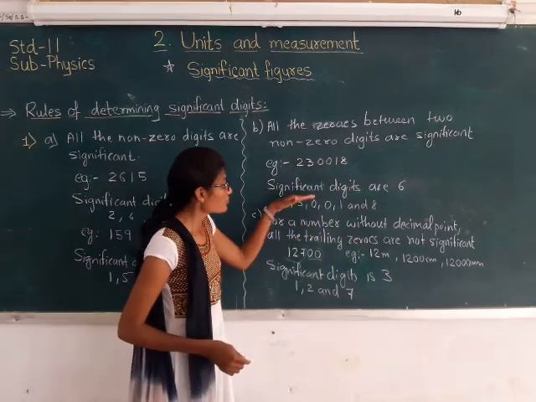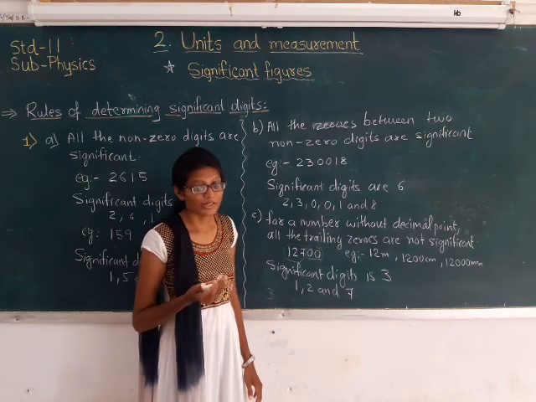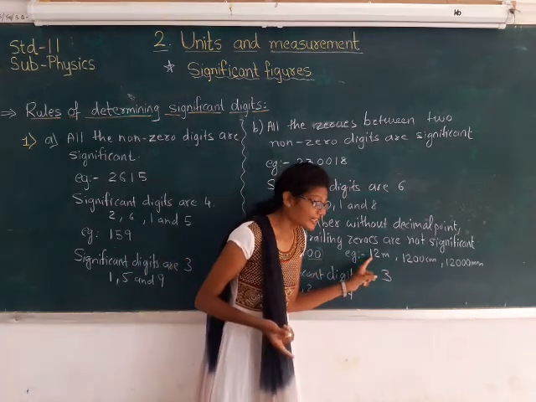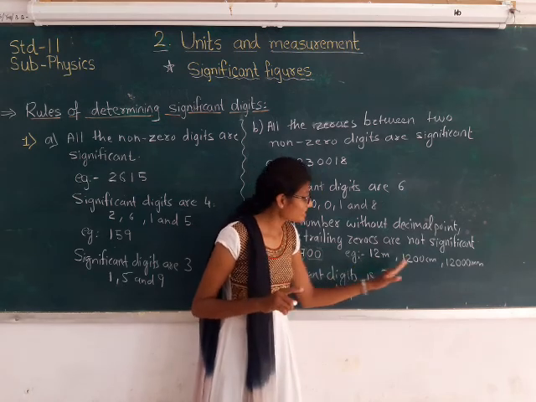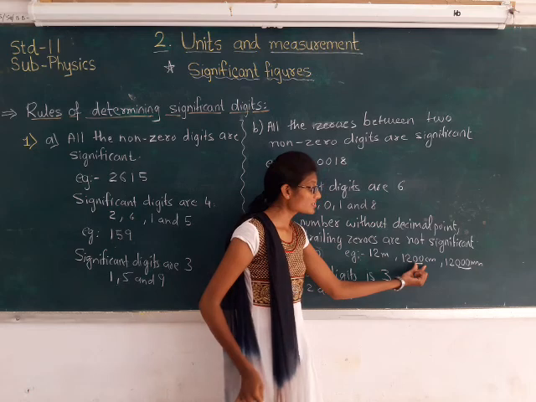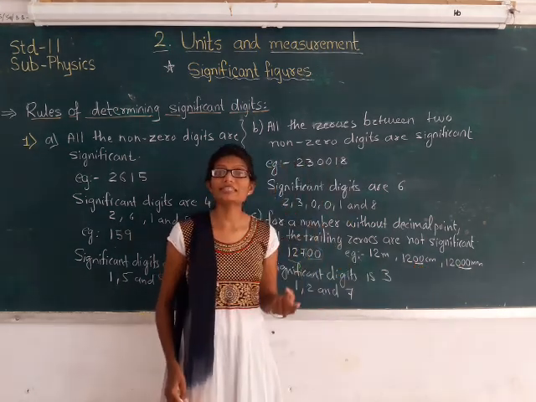So when we have a number without any decimal point, in that case these trailing zeros are not to be considered, because I have put these zeros over here only because I am changing the unit.